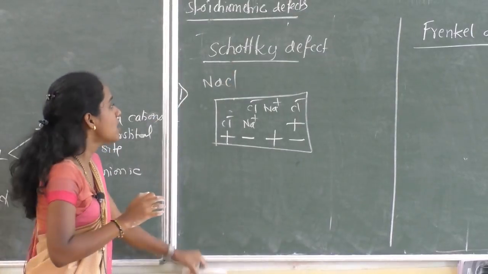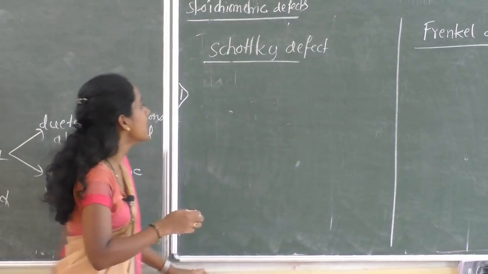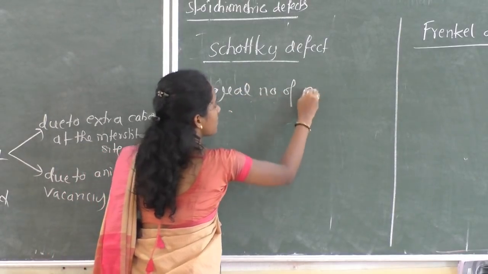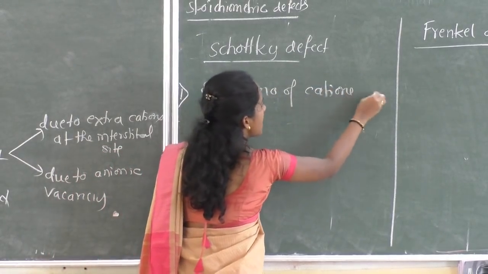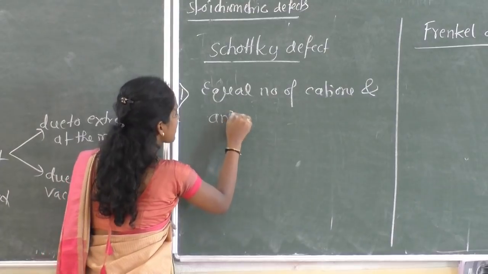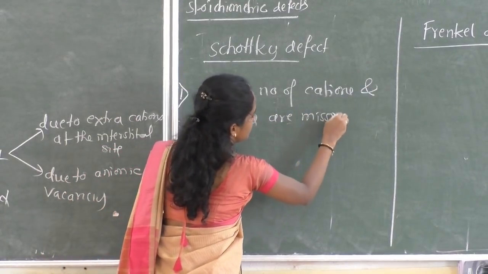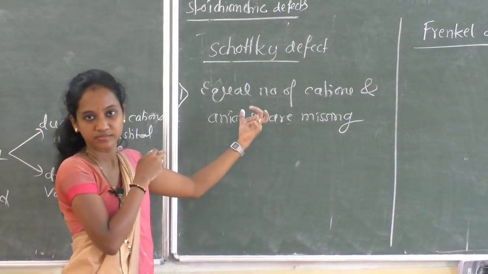Very, very important. What is the definition of the Schottky defect? Equal number of cations and anions are missing, which is known as Schottky.